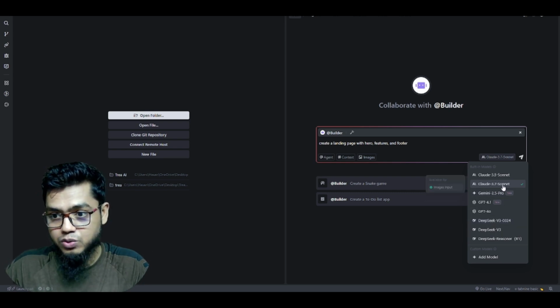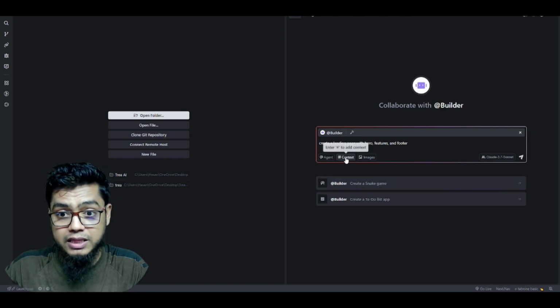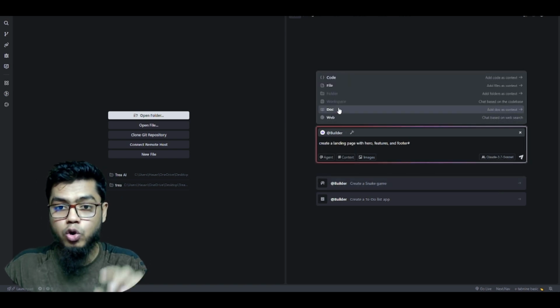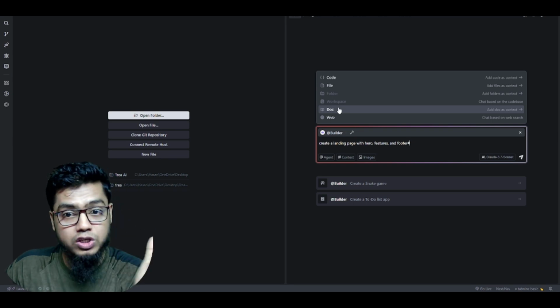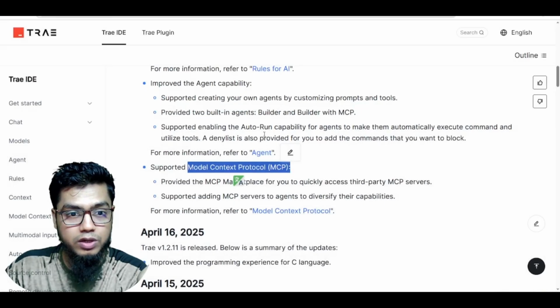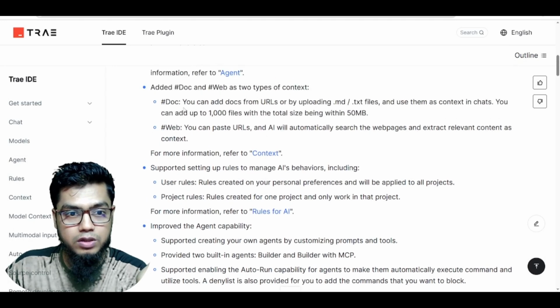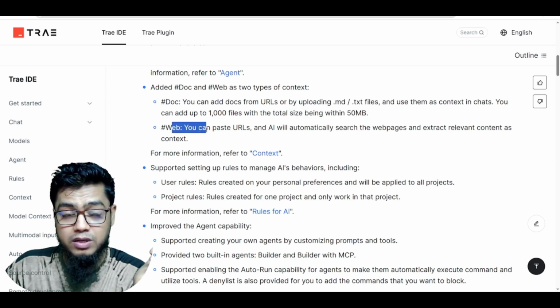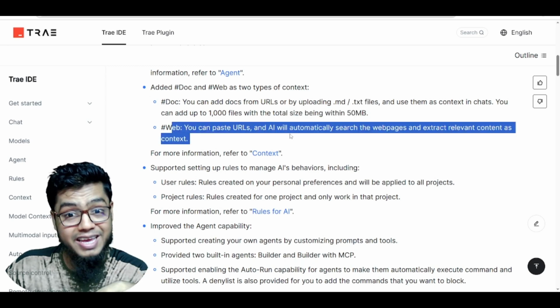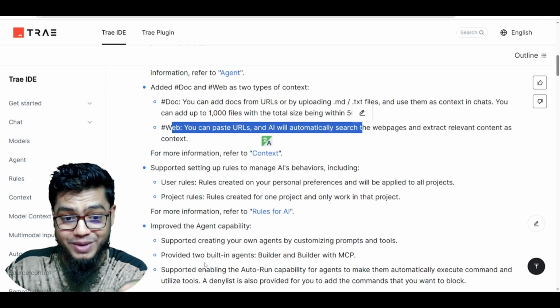So you can actually select 3.7 Sonnet. Another thing is context. For docs, you can upload doc files, for example, I already talked about these things. You can upload 1000 files with a total size of 50 MB. And another thing is web: you can just paste the URLs and the AI will automatically search the web page.